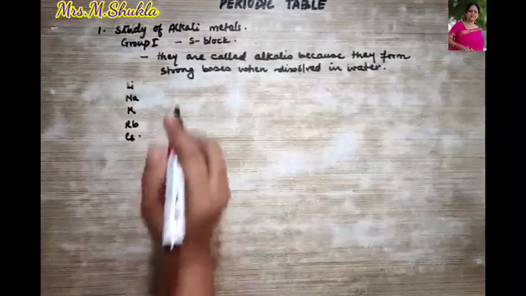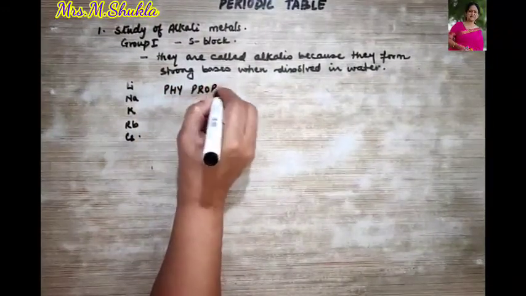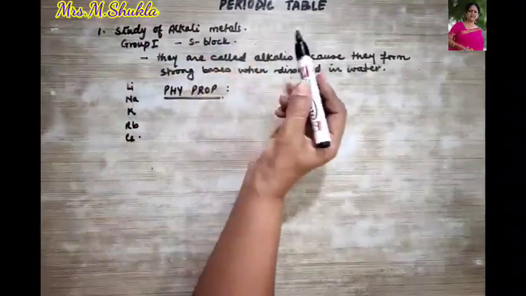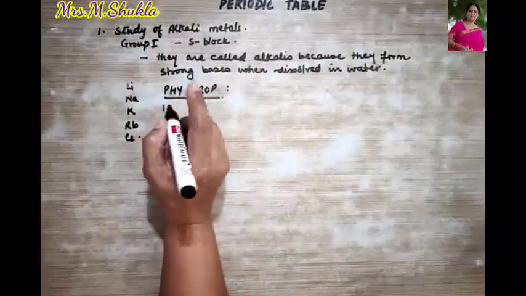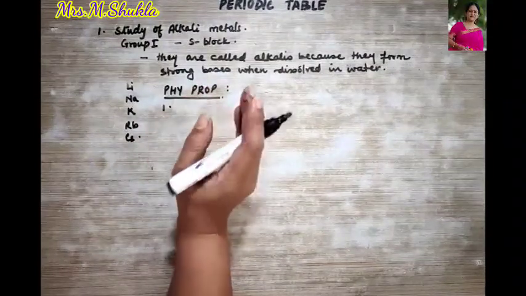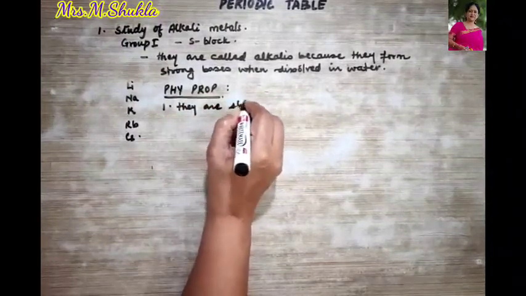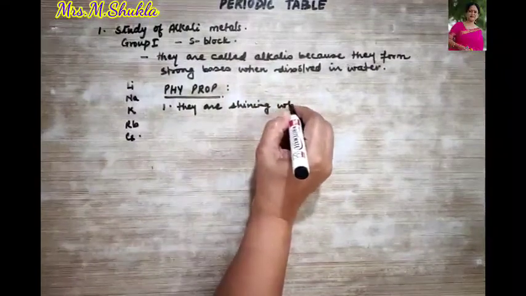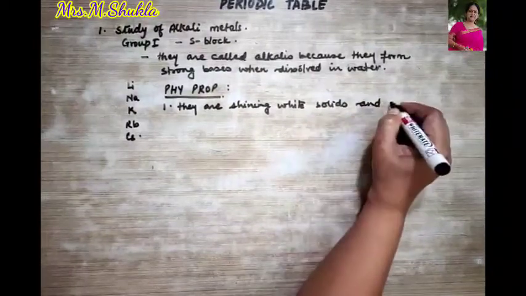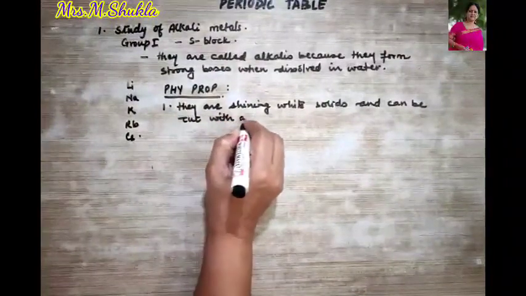Now let us talk about their physical properties first. What are some of the physical properties of the elements of group 1A, which are also called alkali metals? So first point, these alkali metals are shining white solids and they can be easily cut with a knife.